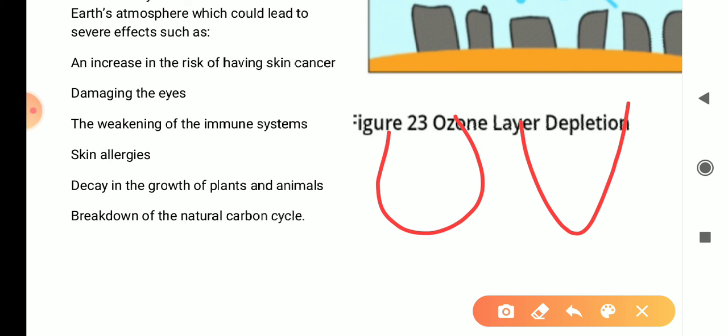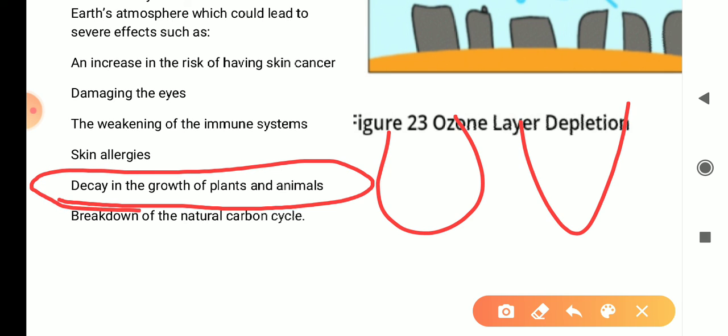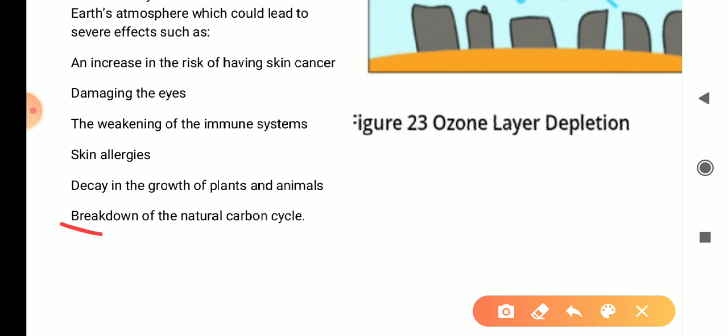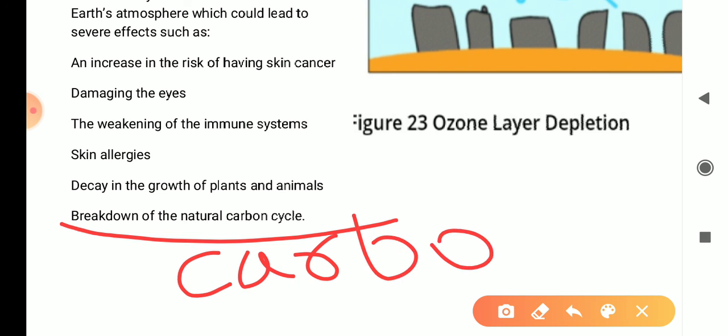Then decay in growth of plants and animals. हमारे plants और animals की growth भी will be disturbed by the ultraviolet rays. Then the next one is breakdown of the natural carbon cycle. In nature, the carbon cycle, I have explained to you what this carbon cycle is. This carbon cycle will also be disturbed by these ultraviolet rays.